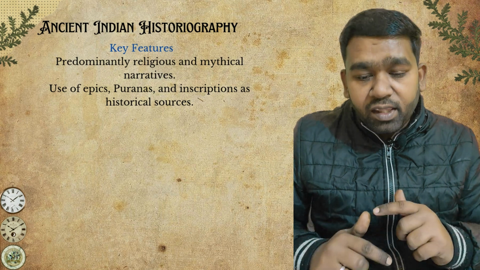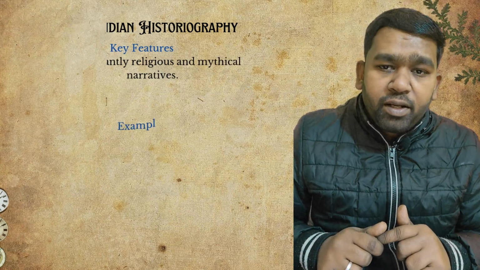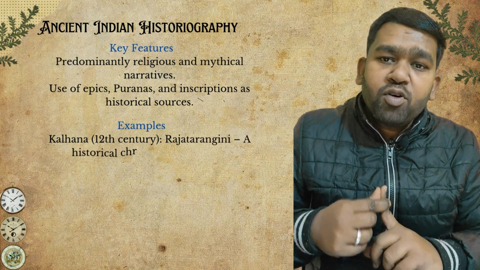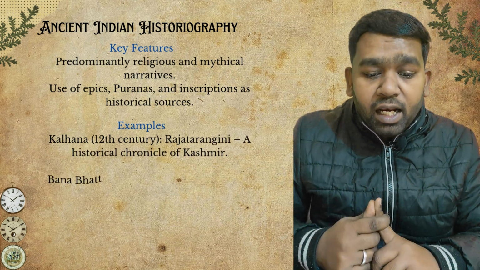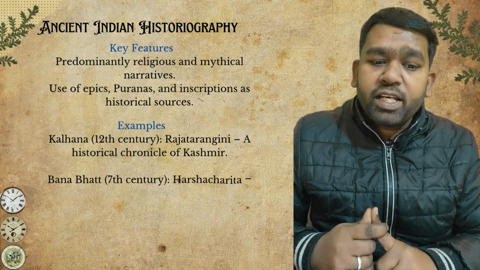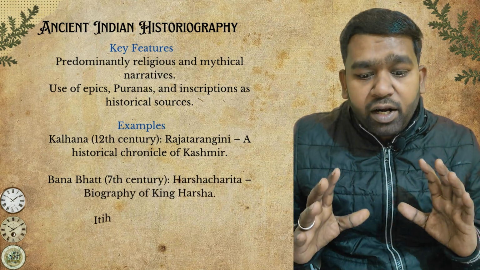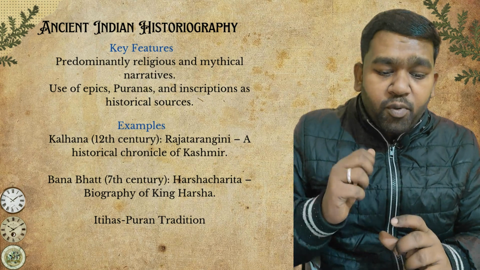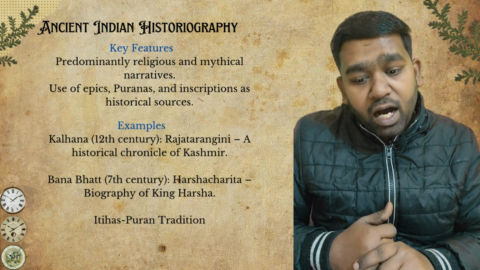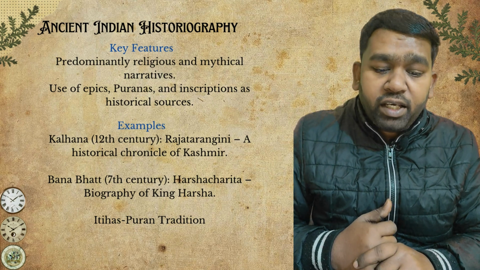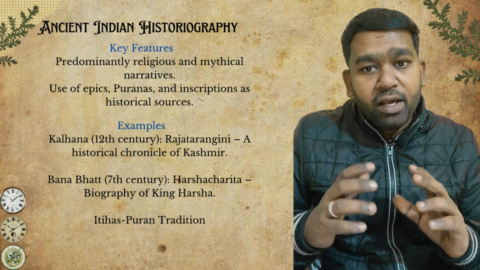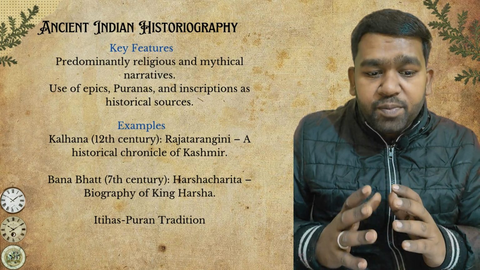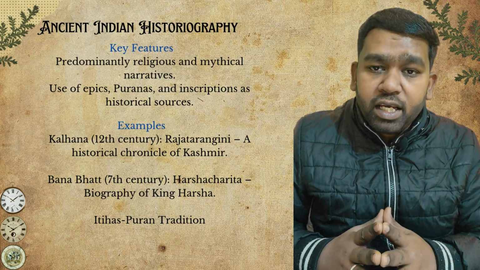The most important examples, especially writings from the ancient time, include Kalhana's Rajatarangini, which is a historical chronicle of Kashmir written around the 12th century AD. The second important book is the 7th century Harshacharita, a biography of King Harsha, and then we have the Itihasa Purana tradition. These are the important works which talk about ancient Indian historiography.